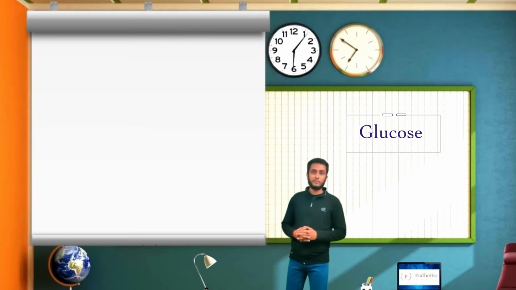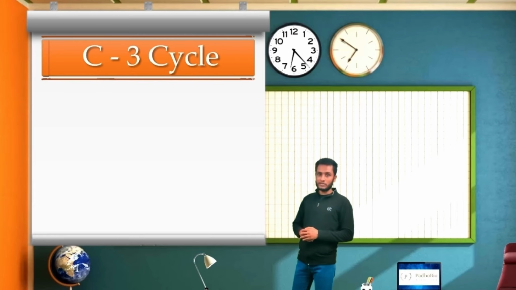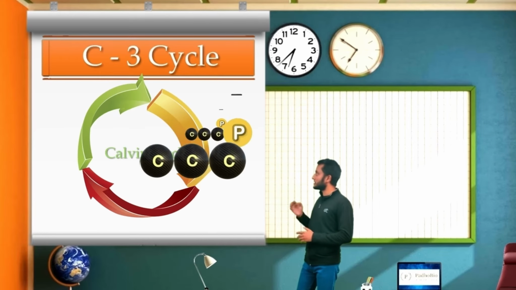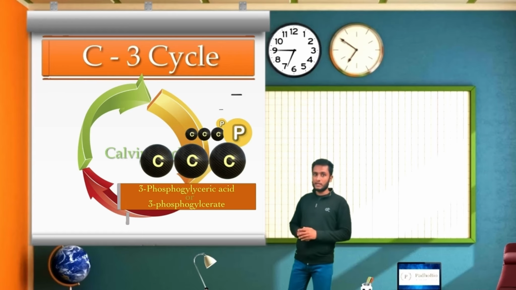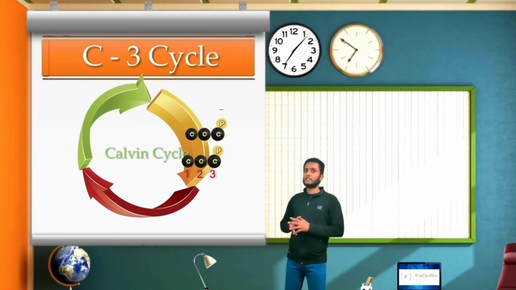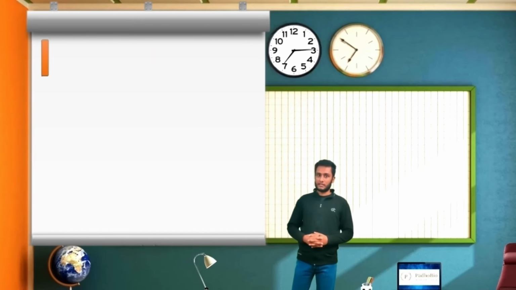Now coming to the fourth name of this cycle, that is C3 cycle. Do you know why? Because when this cycle runs, the very first stable molecule produced here is a 3-carbon molecule, that is 3-phosphoglyceric acid or 3-phosphoglycerate. This is a 3-carbon molecule and that's why we named it as a C3 cycle.